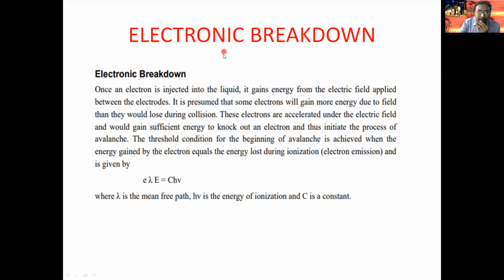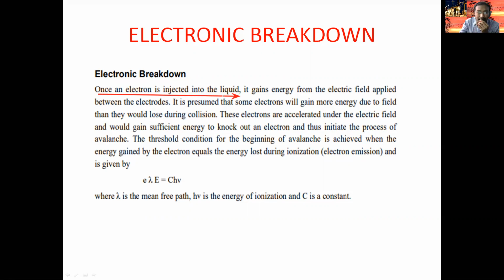Then, electronic breakdown. Coming to the electronic breakdown, according to it, an electron is injected into the liquid. How is the electron injected? When the liquid dielectric material is subjected to high voltages, from the cathode plate, electrons are released and the electrons are injected into the liquid dielectric material.